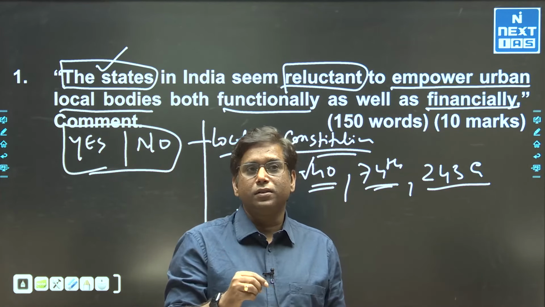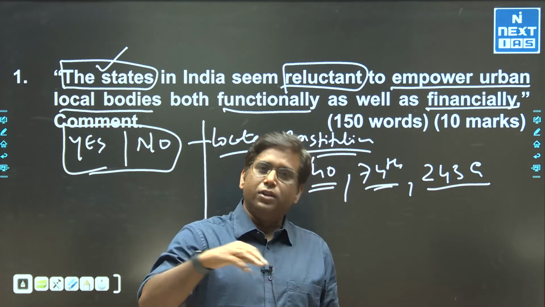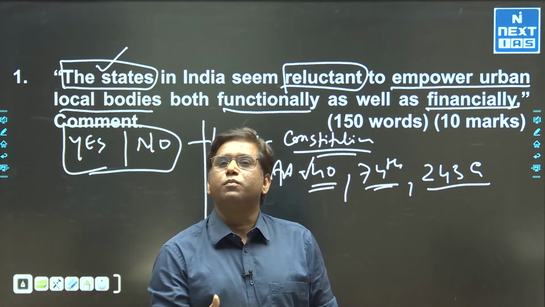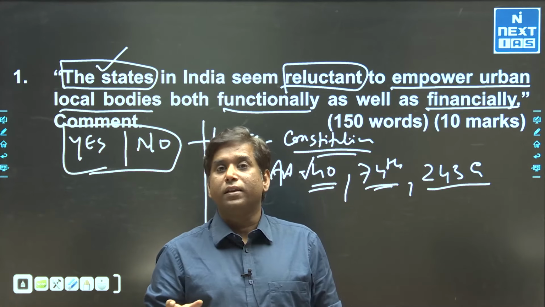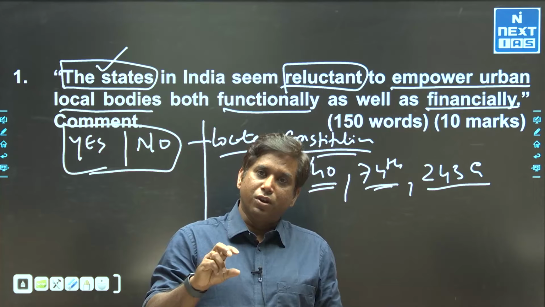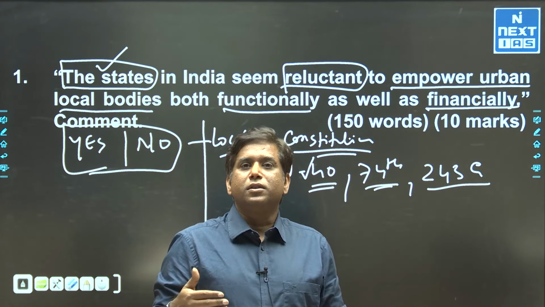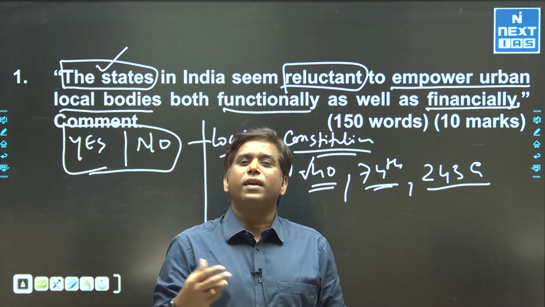The second reason is political interference. State political leaders are quite interfering in the urban local bodies, and one of the reasons why they are interfering is because that is a part of the unified political structure. Although we believe that elections of the panchayat should not be on party lines, it rarely happens.